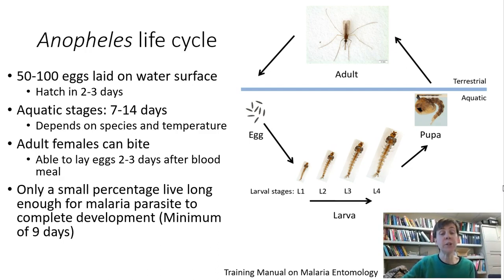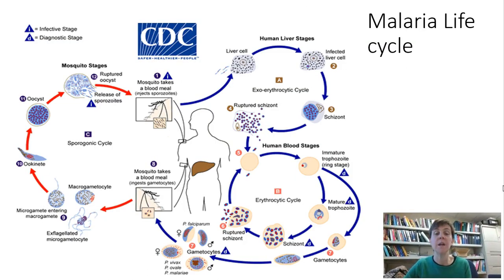Okay, if we look then at the malaria life cycle, we have a number of different stages. So we'll start right here at 1. This is where the infected mosquito bites a person, and the parasite, in the form of sporozoites, is in the saliva of the mosquito. So when the saliva is injected into the person during the feeding, in also come these sporozoites. And in humans, they first go to the liver. In the liver, they go through their first stages of development and reproduction, and then eventually form a schizont, which can break open and infect the bloodstream of the person.